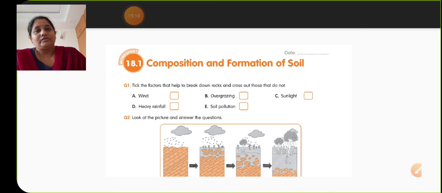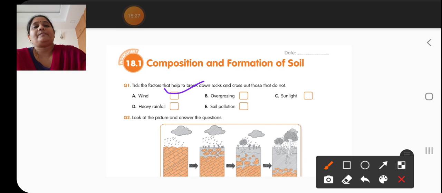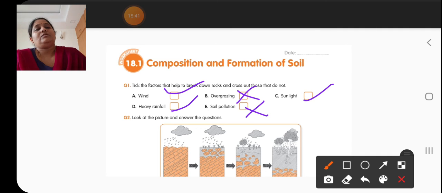Factors like wind, heavy rainfall and sunlight are the 3 factors that help to break down the rocks. Factors like overgrazing and soil pollution do not help soil formation, so you have to put a cross mark there.